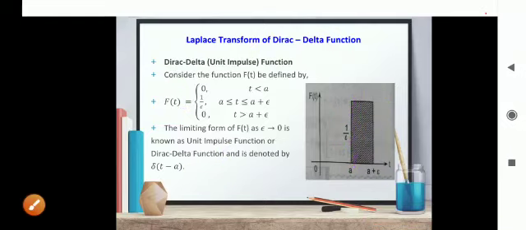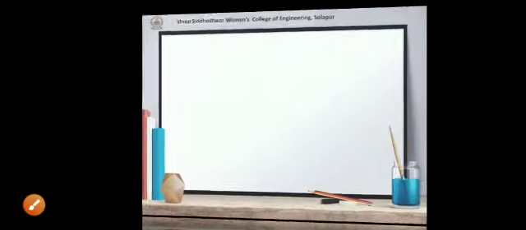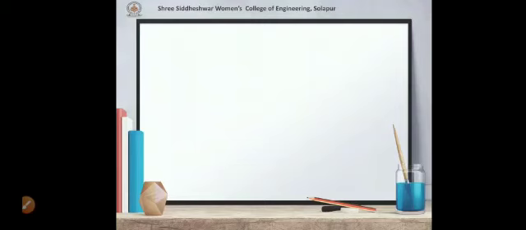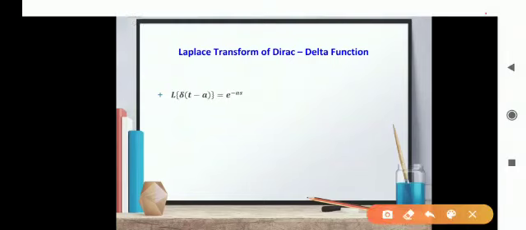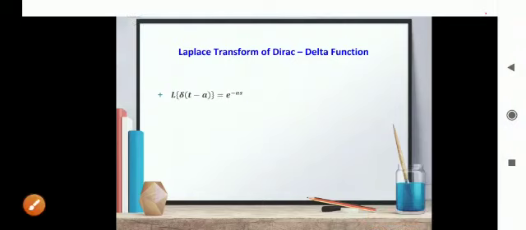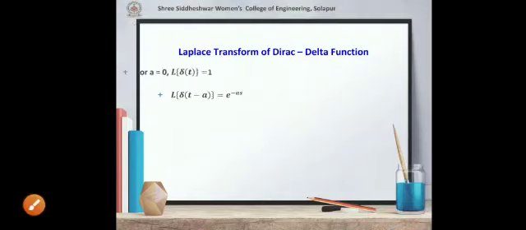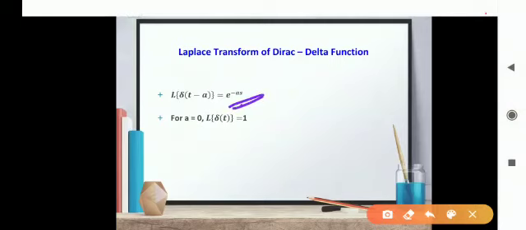Now we will see how to find its Laplace transform. Again we are just going to deal with the results of Laplace transform of Dirac delta function and not their proofs. So Laplace transform of delta of t minus a is very simple, e raised to minus as. Such type of examples may be asked in objective type of questions. When this a becomes 0, we get Laplace transform of delta of t equal to 1. Why is it equal to 1? Because e raised to minus as is the result.